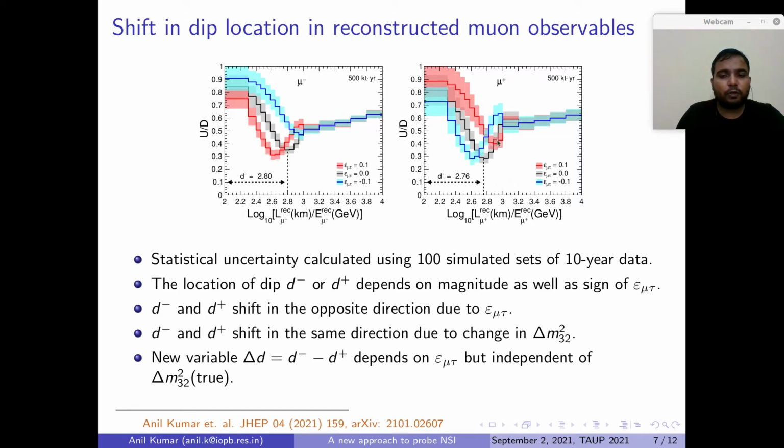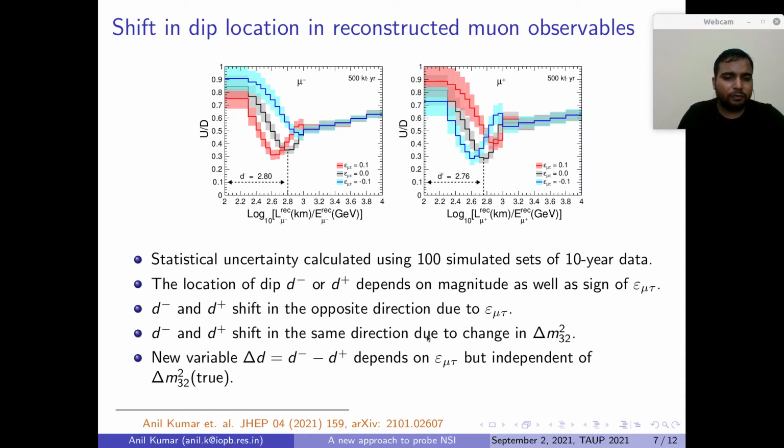For example, the red curve is shifted to the left for μ⁻ and to the right for μ⁺. And the same is true for blue, where the shifts are in the opposite direction. So what we observe is that the dip locations D⁻ and D⁺ depend upon the magnitude as well as the sign of ε_μτ, and they shift in opposite directions.